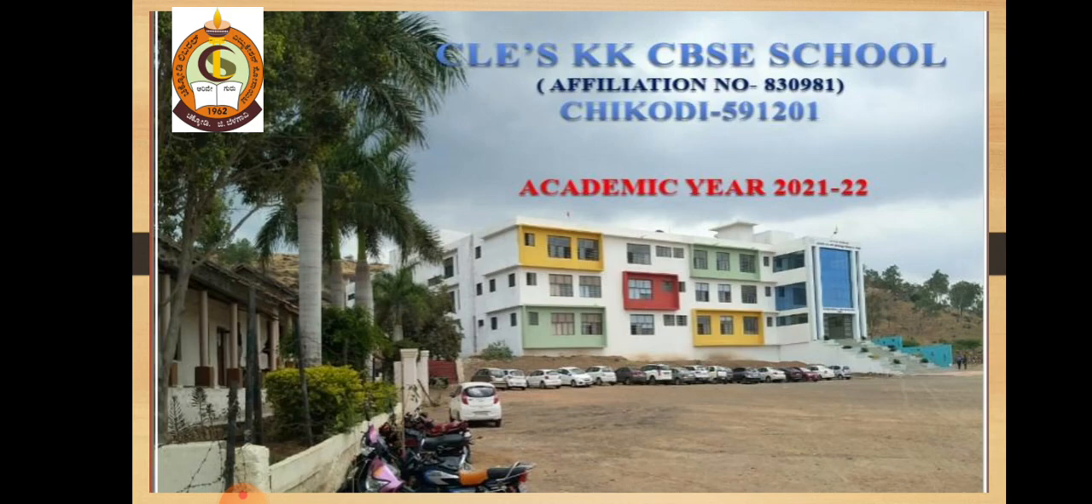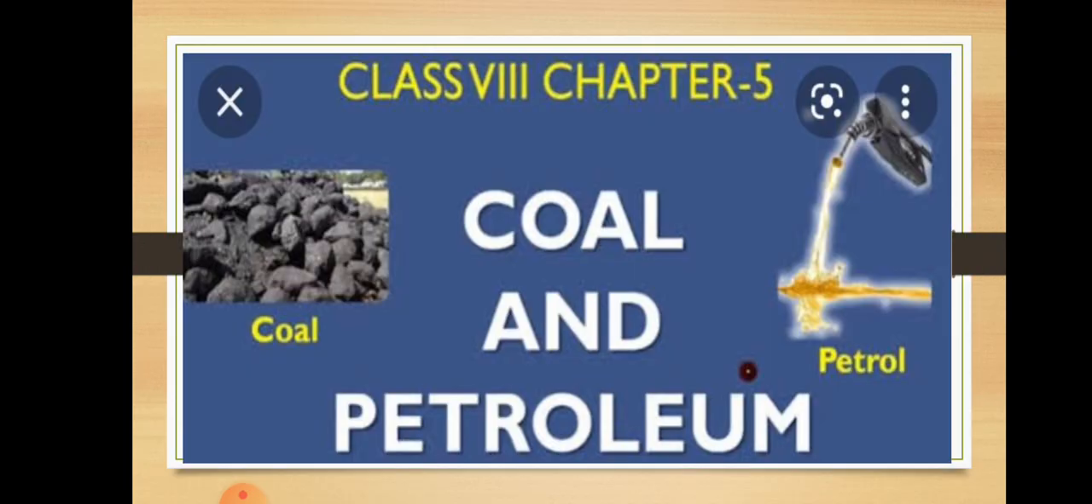Now we are going to start the next concept of science, which is present in our surroundings. This is our fifth chapter, coal and petroleum. Dear students, have you ever thought about it? What do you mean by coal? What do you mean by petroleum? Where can we obtain these things? What are their applications in our day-to-day life? Why do we need to study this concept?